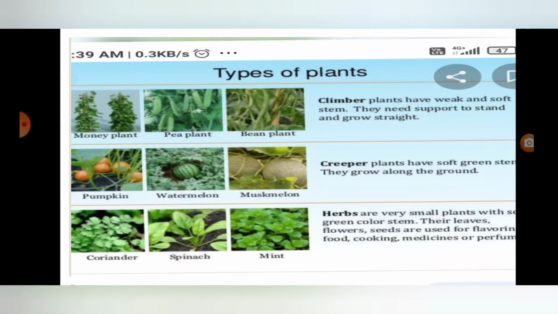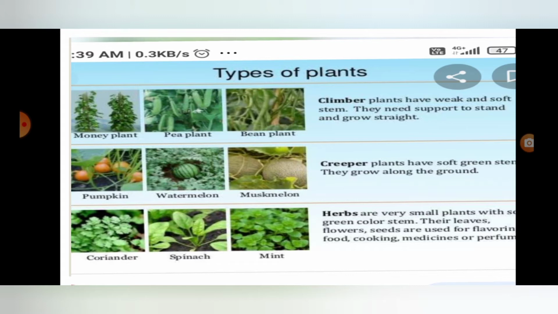Now types of plants. First one we see there are climbers: money plant, pea plant and bean plant. It's called climber. Second one, pumpkin, watermelon, muskmelon.